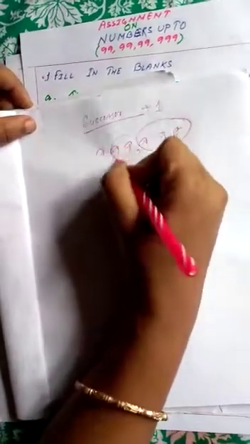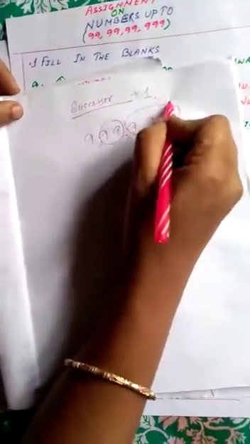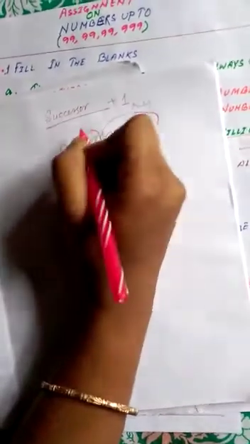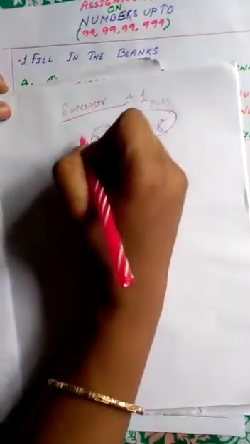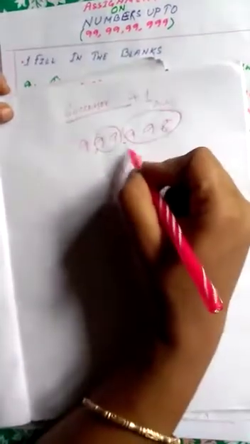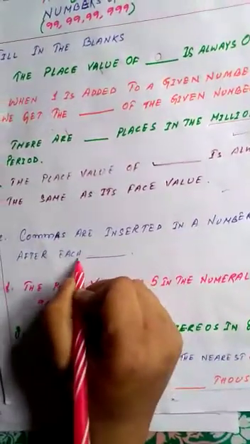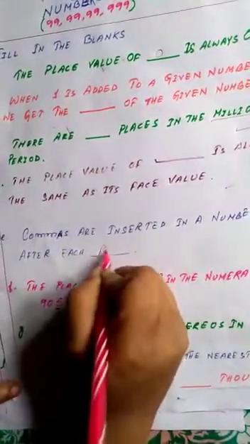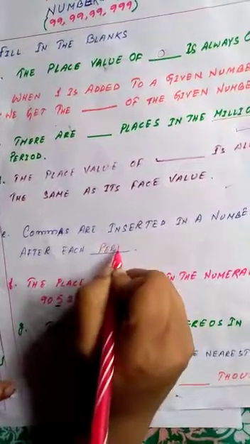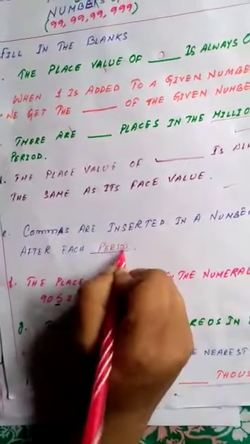That means ones period, thousands period, lakhs period, like this you are writing. So after each period we are using the commas. Commas inserted means you will put the comma after each period. Alright students, so it will be after each period.